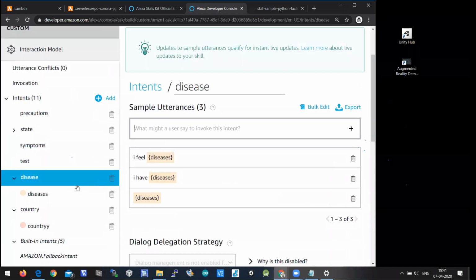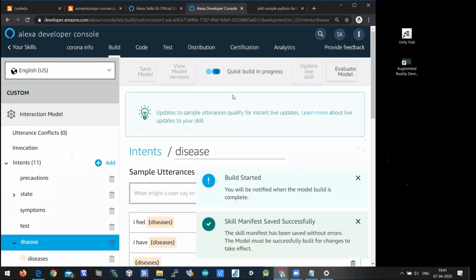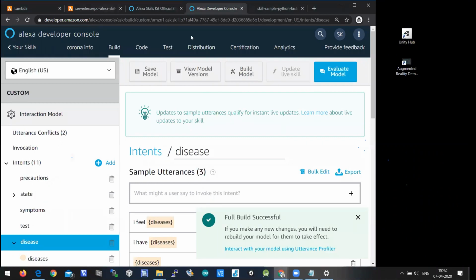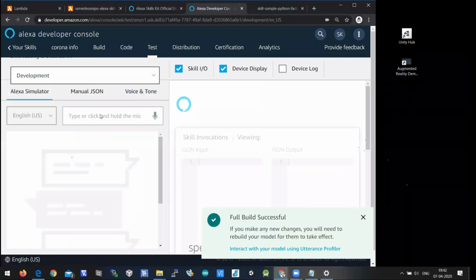All these slots are calling a lambda function which is there. I'll show you how it will work. Build model. Okay, it is done. So let's jump into this. Here, open Corona dashboard.